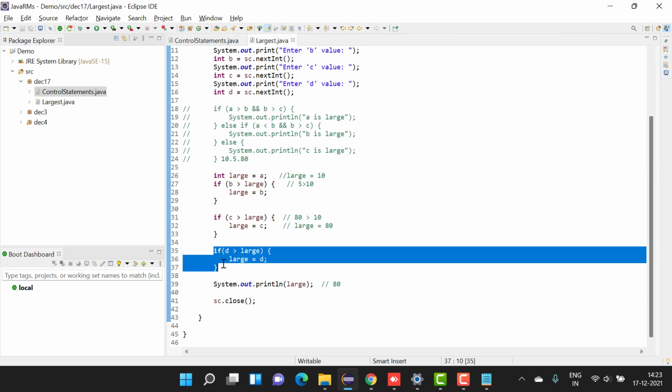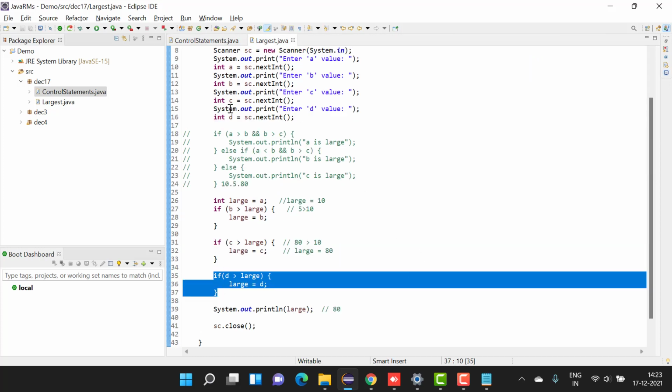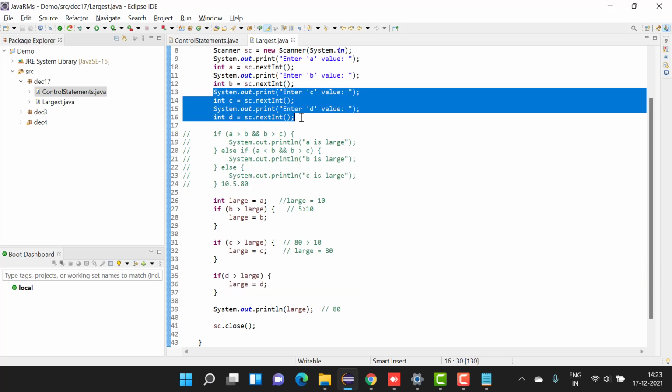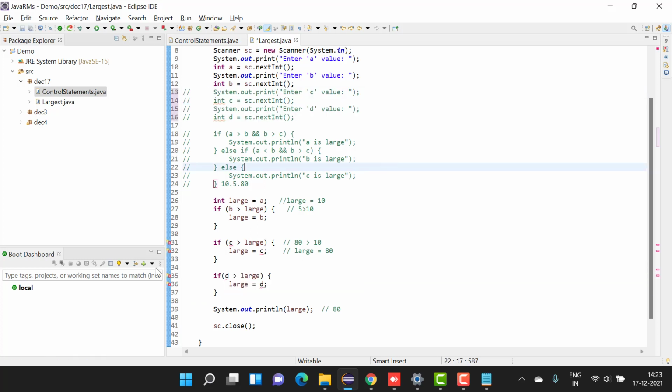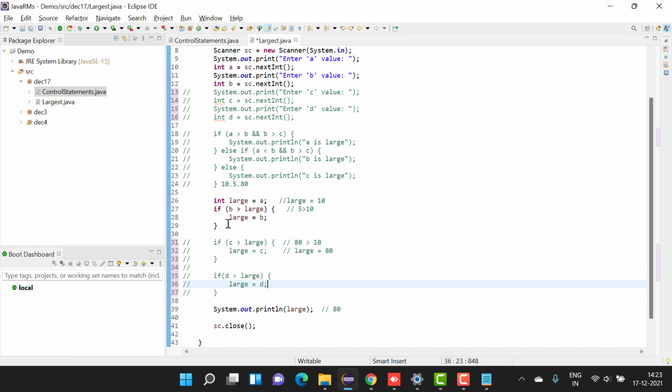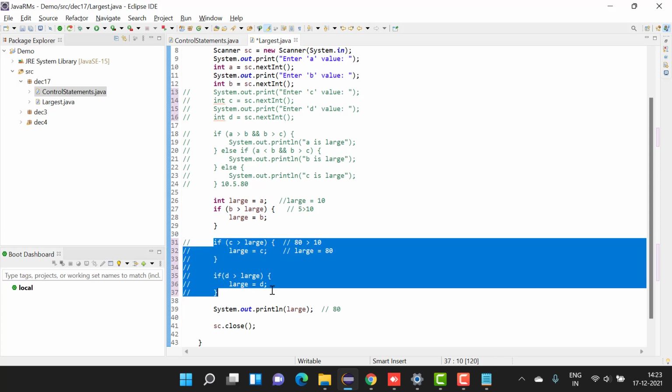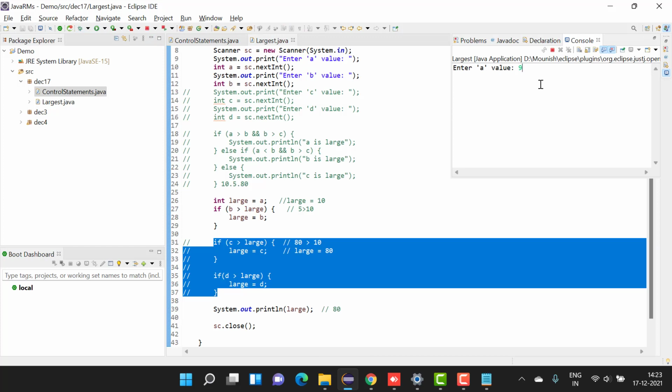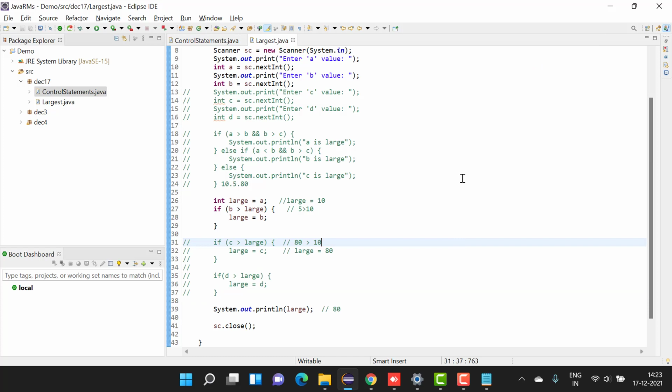So I have added a piece of code. Now if I remove these two variables, C and D, sorry, then I'll simply comment these two. I don't need these two. I'm deleting these two pieces of code. And if I rerun it, it's asking for A value, B value: 8, 76, 98 are the values.